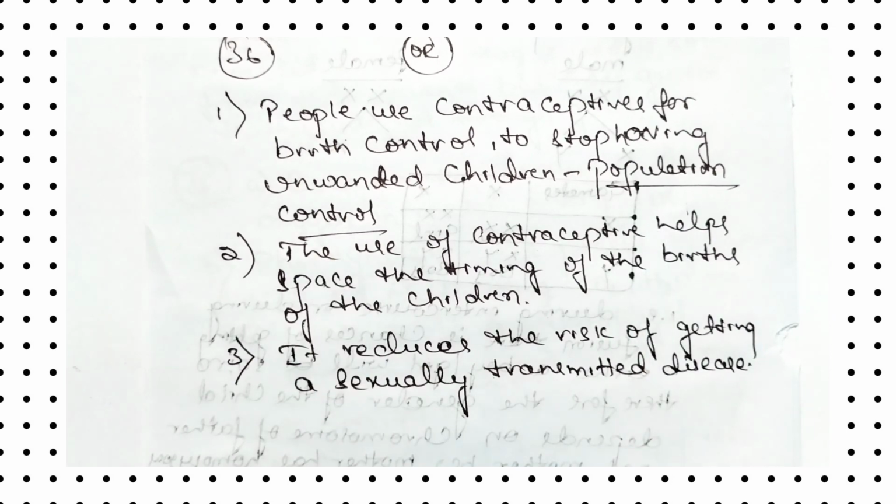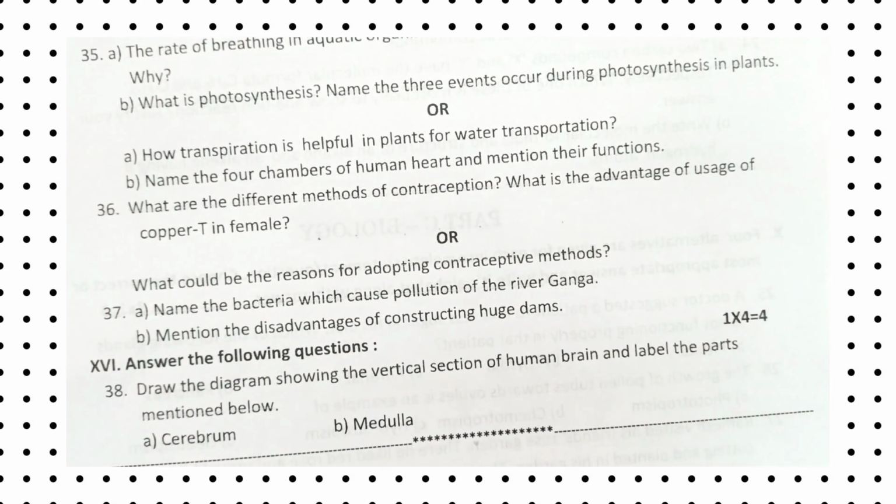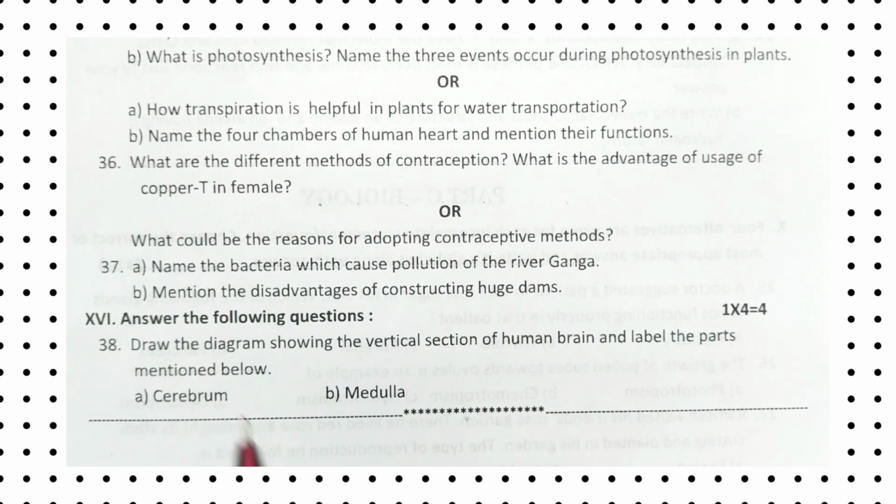Between two children there should be a gap of birth, then we have to avoid sexually transmitted diseases. Now let us move to the 37th question.